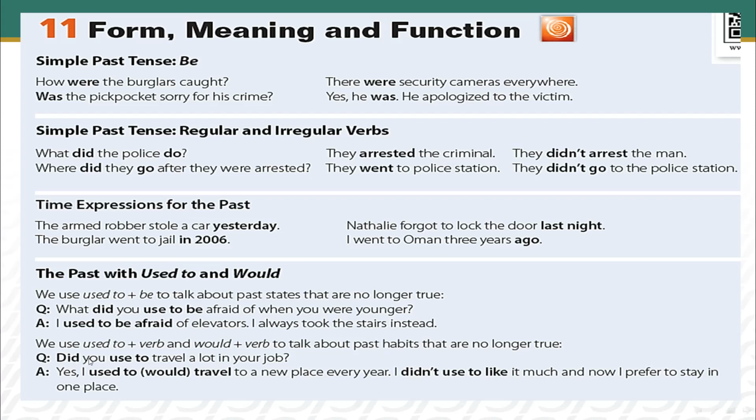Did you used to travel a lot in your job? Yes, I used to or would travel. We can use used to or would plus infinitive. To a new place every year. I didn't used to like it much. Now I prefer to stay in one place. Okay.